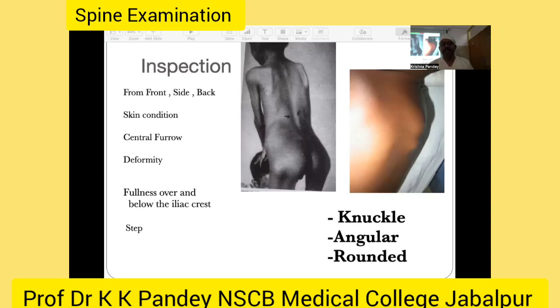So in inspection, as in other cases, we examine the skin condition. Is there any swelling, deep central furrow, paraspinal muscle spasm, or any pus discharging sinuses, healed scar, previous surgical scar? So basic points that should be relevant to your history.